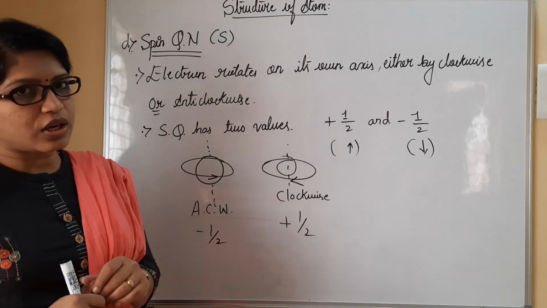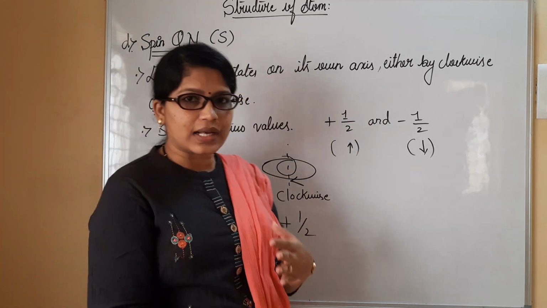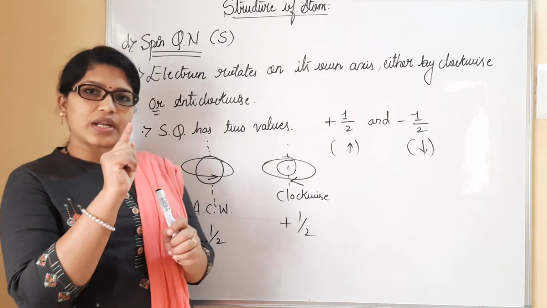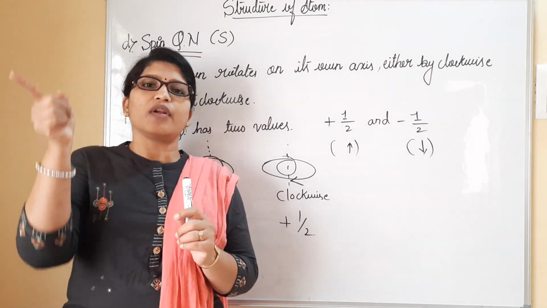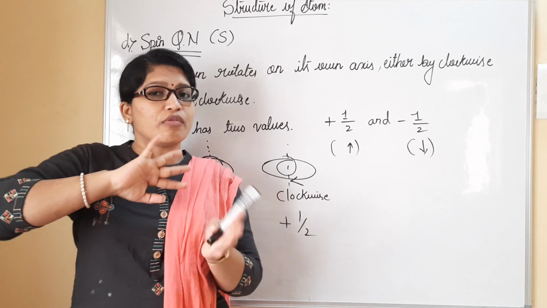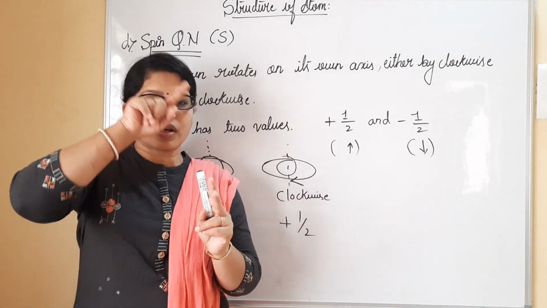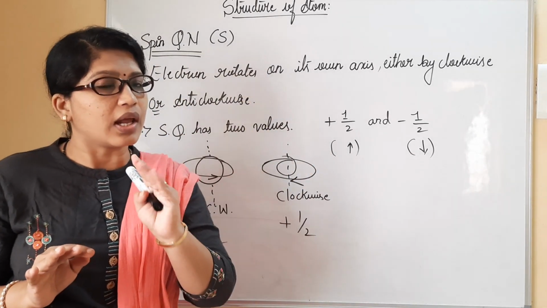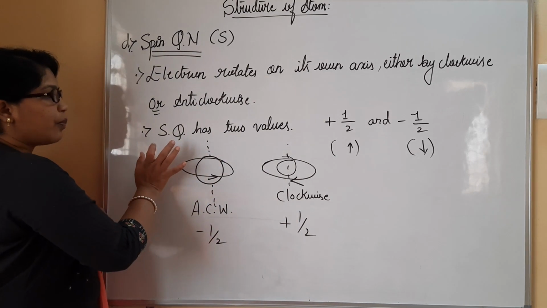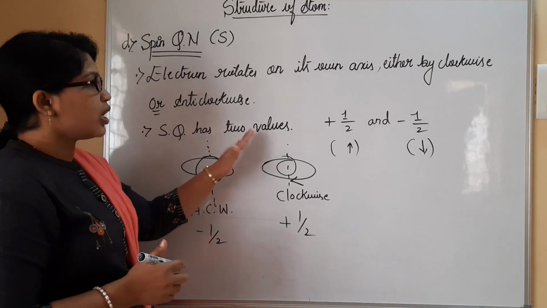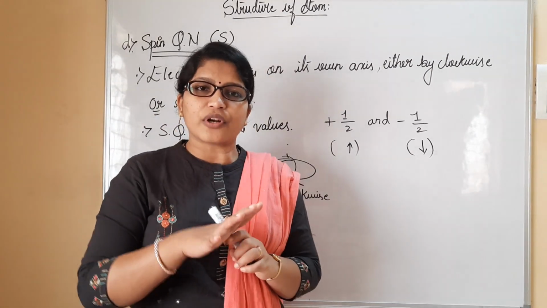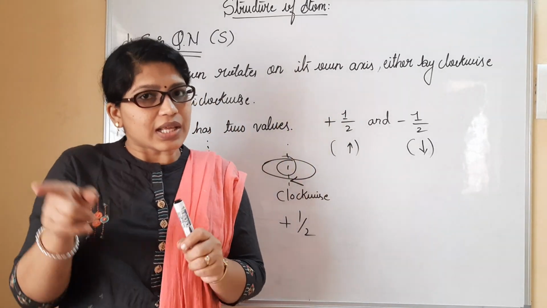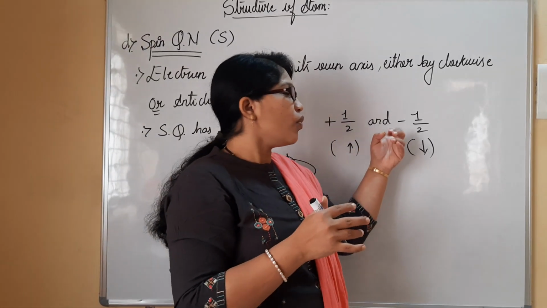So the very first statement here: electron rotates on its own axis, either clockwise or anti-clockwise. It will be either rotating clockwise, or it will be rotating anti-clockwise. This is nothing but the axis. Their own axis they will be rotating, electrons. Now see here, for spin quantum number, generally we will obtain 2 values. If it is rotating clockwise, we will have the value +1/2. If it is rotating anti-clockwise, it will have the value -1/2.